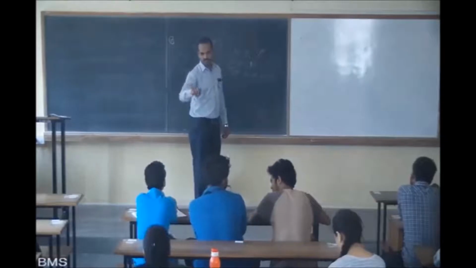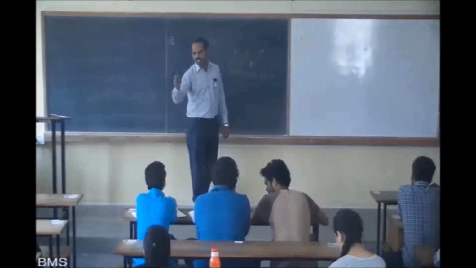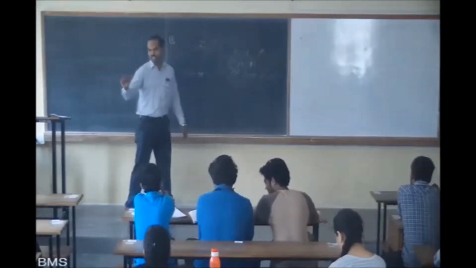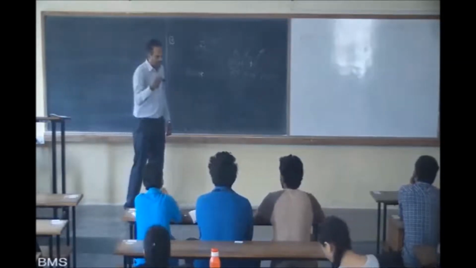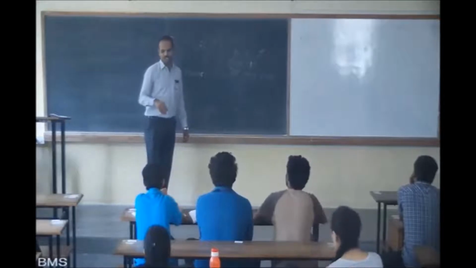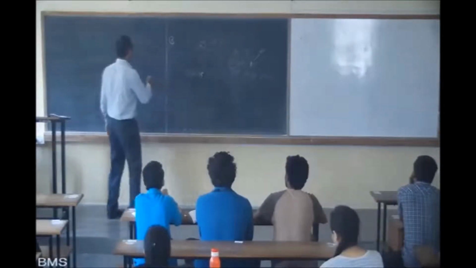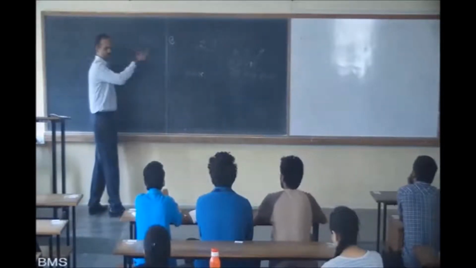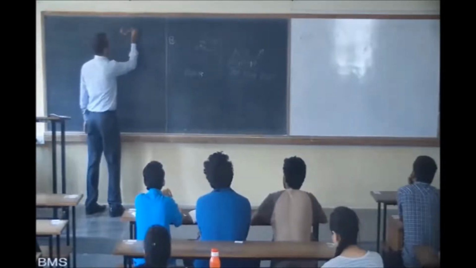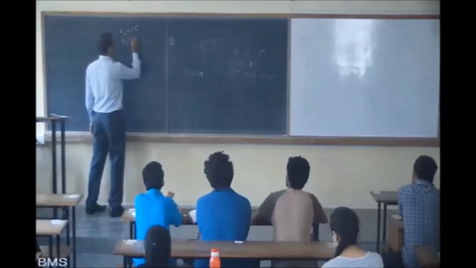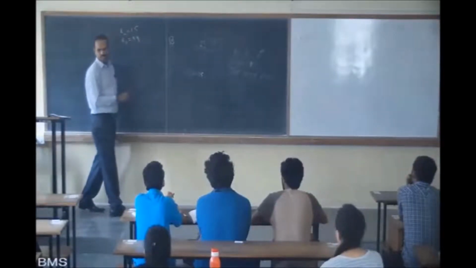R2 and R3. How do we do exchange of the content of R2 and R3? Push R2, push R3, and retrieve R3 and R2, in the same way. Let's see, R2 is 15 and R3 is 99.